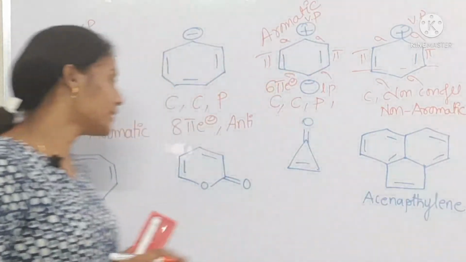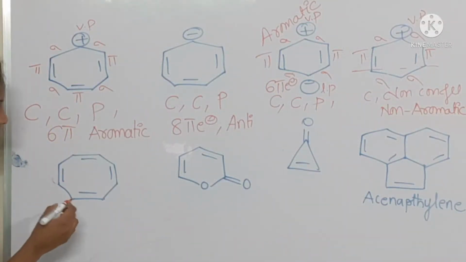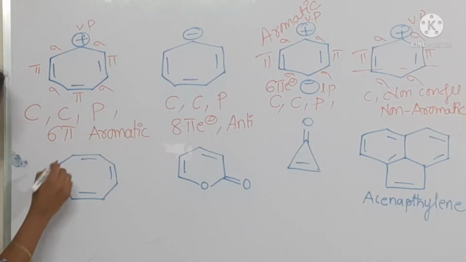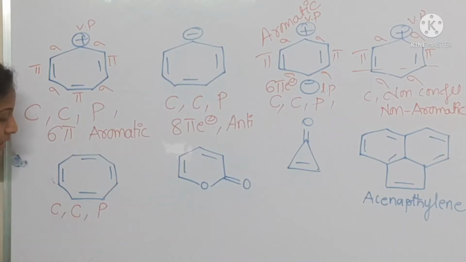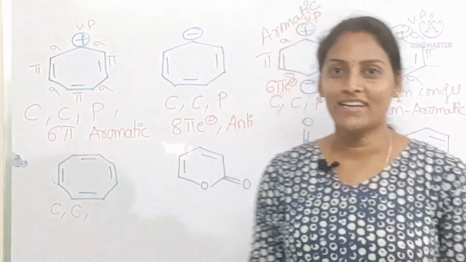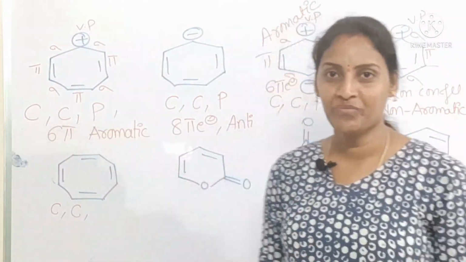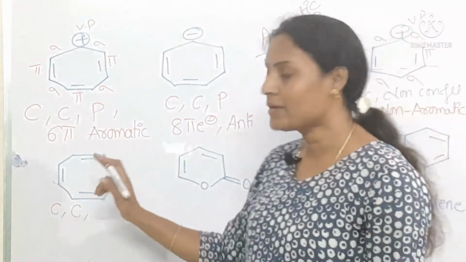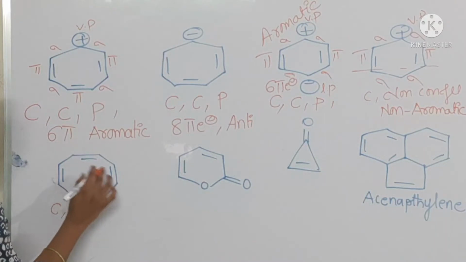Coming to cyclooctatetraene. Here children, this is an exceptional condition. Cyclic one, conjugated one, planar one or not, we can't decide. Why? Because it has 8 carbon atoms. How many pi electrons? Just check once. 1, 2, 3, 4.